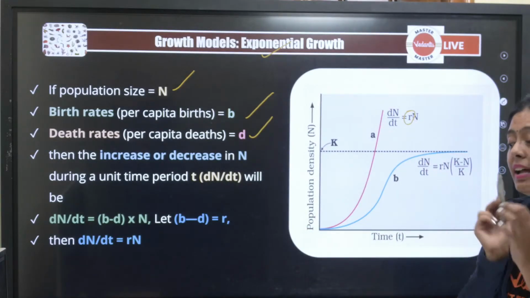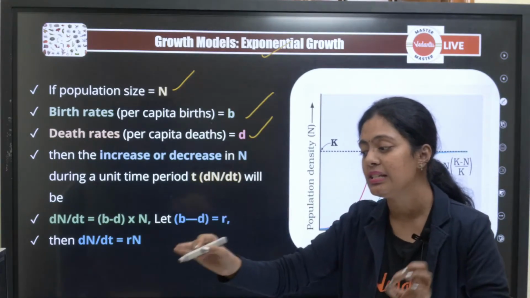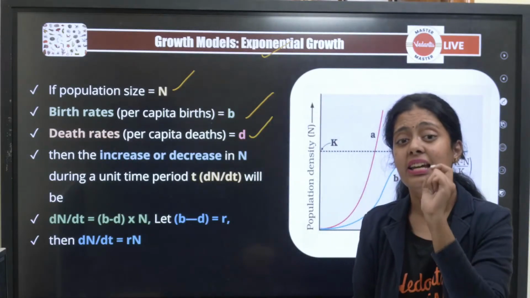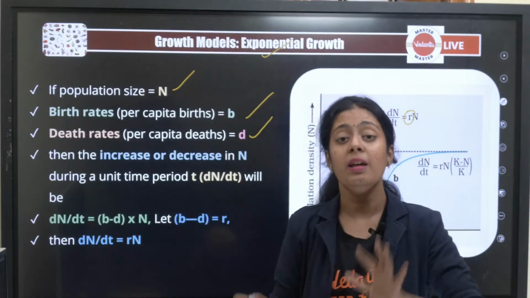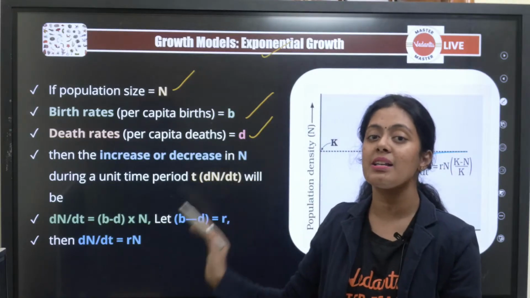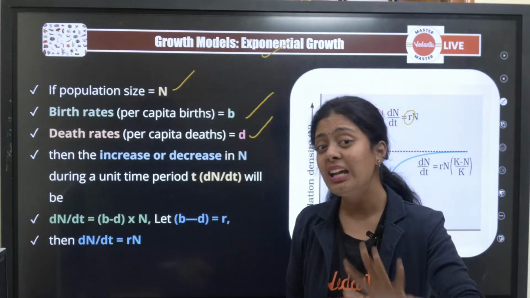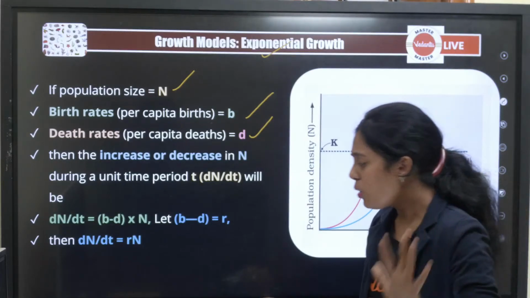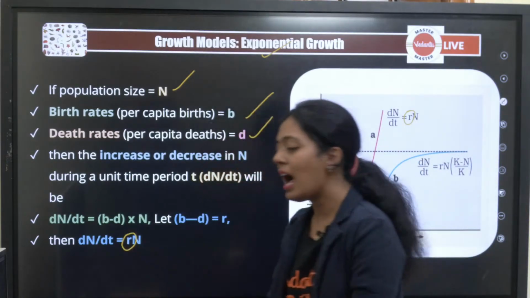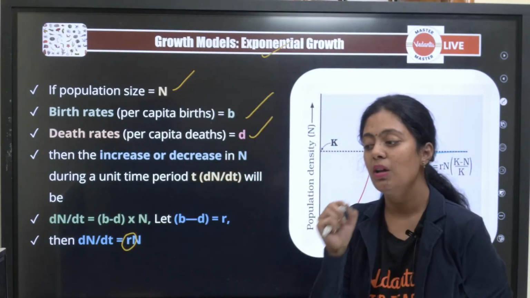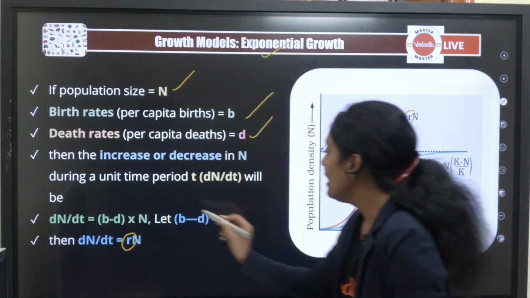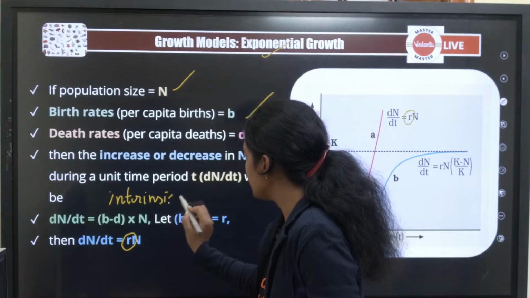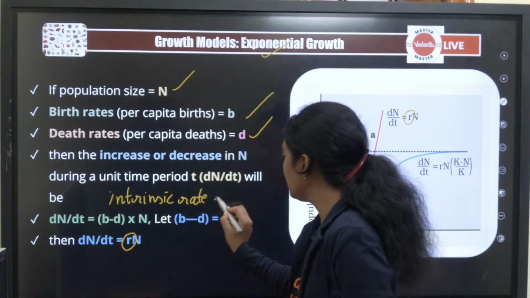What are we saying, pasangala? I want everyone to write this in the chat section. Exponential growth: dN/dt = r into capital N, because the same question has been asked in PYQs. You can wait another 20 minutes, I will show you the same question in PYQ. So what is this r? Can anyone tell me what is this r? It is the intrinsic... What is r, pasangala? Intrinsic rate of increase.